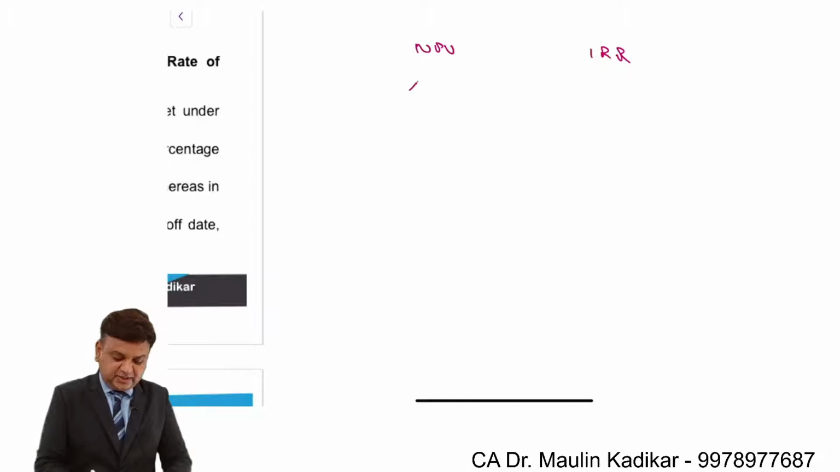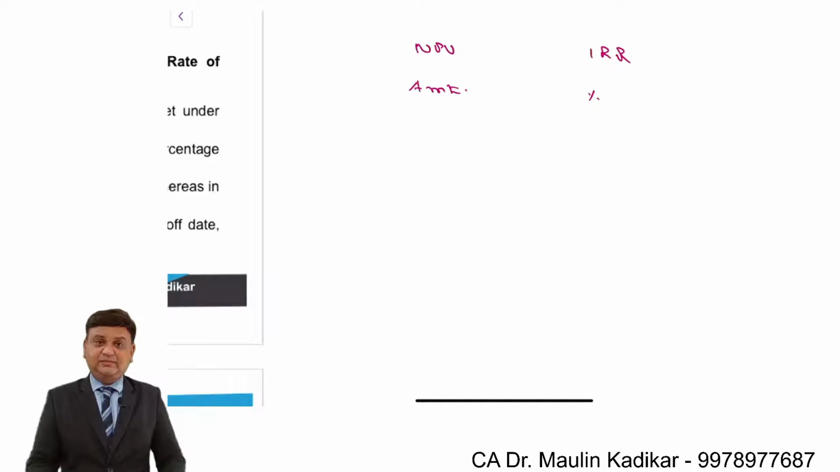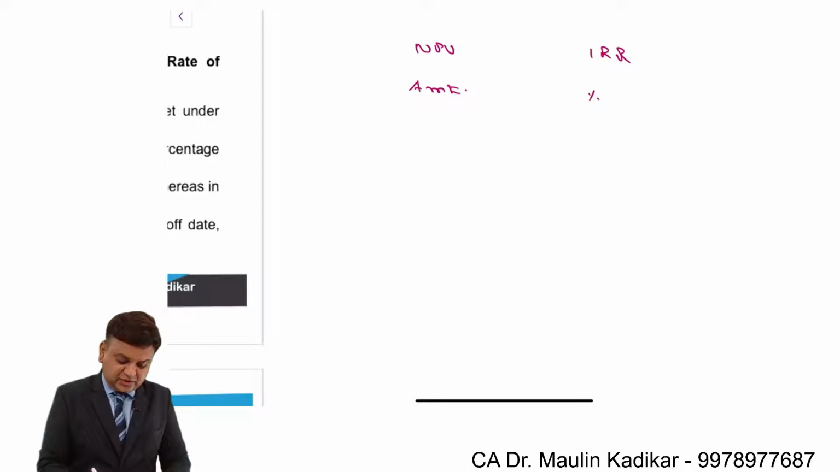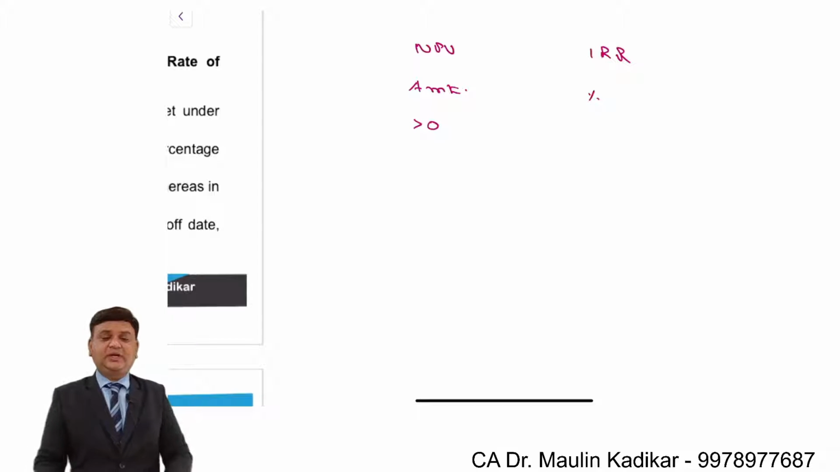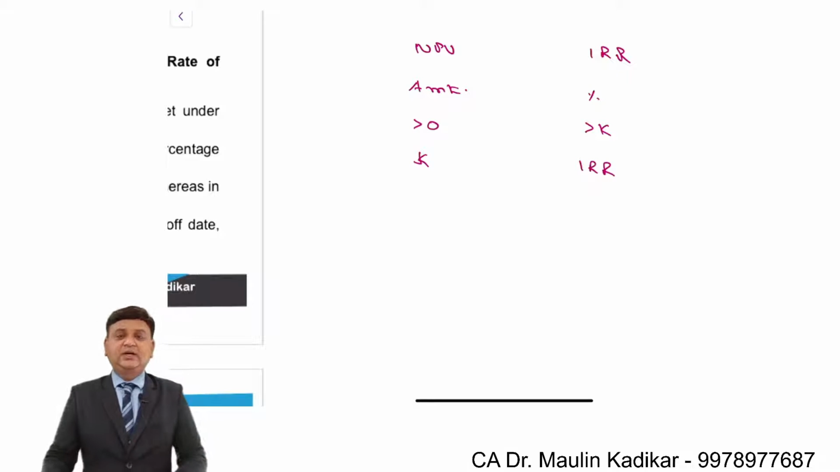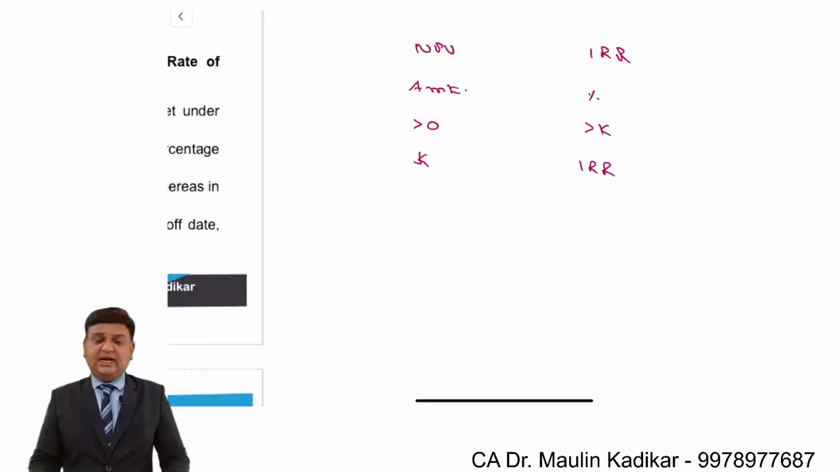NPV is calculated in amount terms, while IRR is calculated in percentage terms. Based on the NPV criteria, the project is worth accepting if the NPV is positive. Based on the IRR criteria, the project is worth accepting if the IRR is greater than the cost of capital. Next, the NPV criteria assumes that the internal cash accruals can be reinvested at the company's cost of capital, while in IRR the assumption is made that the internal cash accruals are reinvested at the IRR rate.